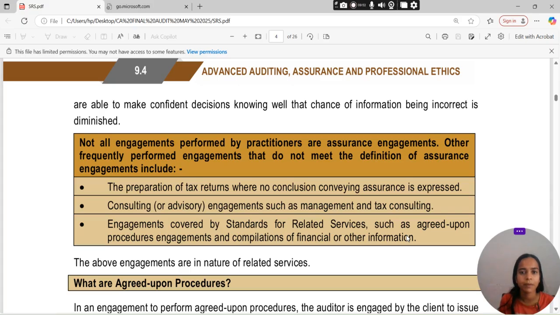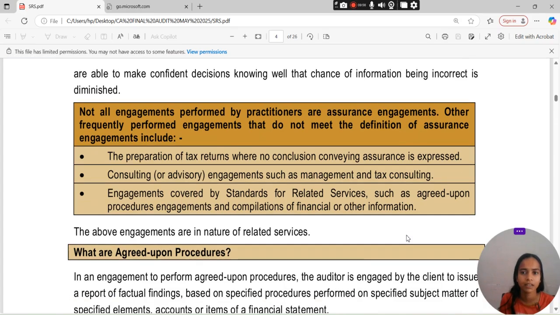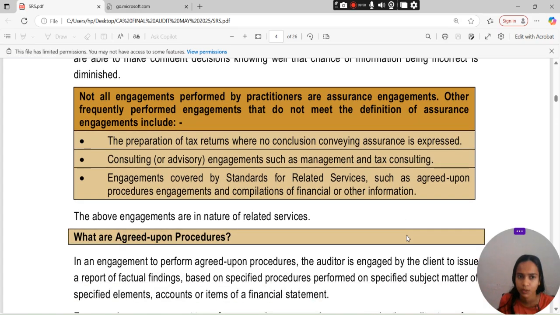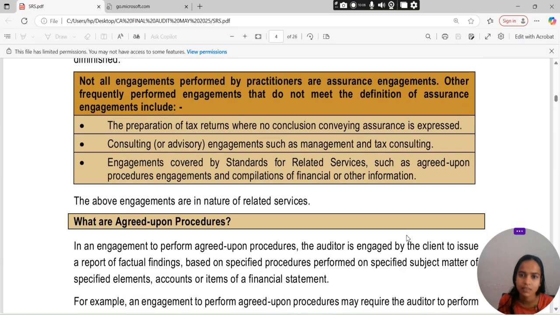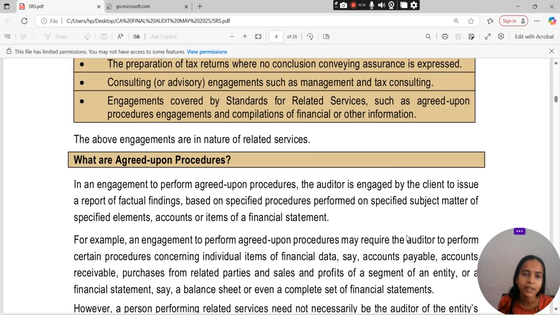Not all engagements performed by practitioners are assurance engagements. Practitioners frequently perform other engagements that do not meet the definition of assurance engagement. That includes the preparation of tax returns, where no conclusion conveying assurance is expressed; consulting or advising engagements such as management and tax consulting; and engagements covered by standards for related services, such as agreed upon procedures engagements and compilation of financial and other information. The above engagements are in the nature of related services.